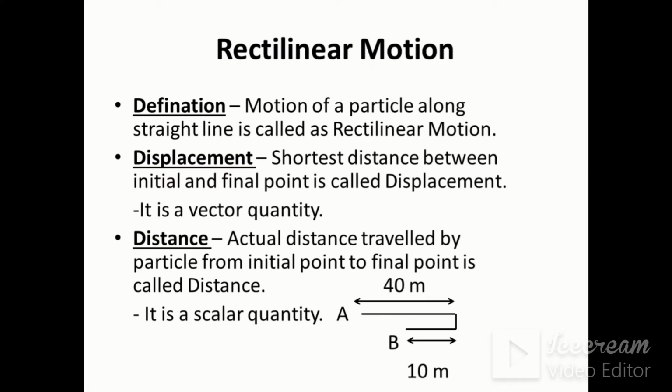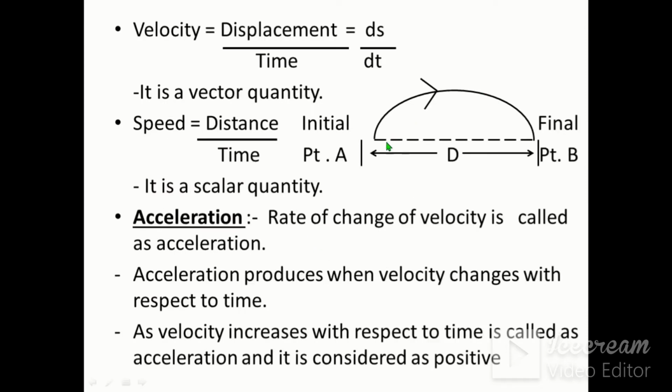The second one is displacement. The shortest distance between the initial and the final point is called displacement. Suppose in this diagram we see a particle moves from A to B along a curved path. The total distance traveled by the particle will be equal to the circumference of this semicircle, that is pi d. But the shortest distance from A to B is d, therefore the displacement is AB.